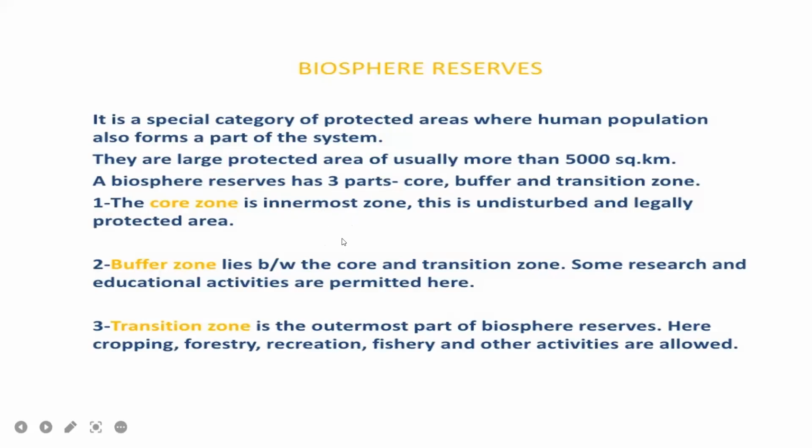So core means it is the innermost zone. So it is undisturbed and legally protected area. Buffer zone means it is present between the core and transition zone, and some research and educational activities are permitted in buffer zone. And third one is the transition zone. So it is the outermost part of the biosphere reserve. So here cropping, forestry, recreation, fishery and other activities are allowed.